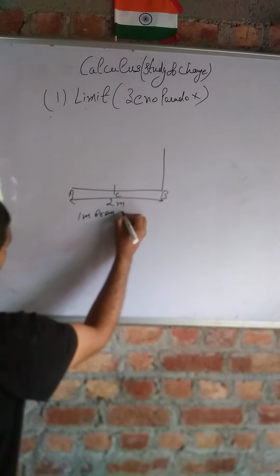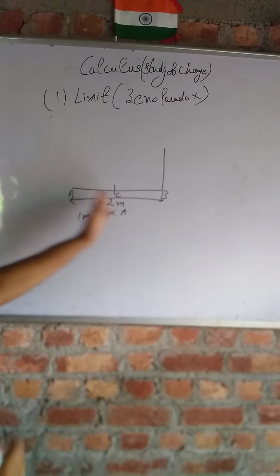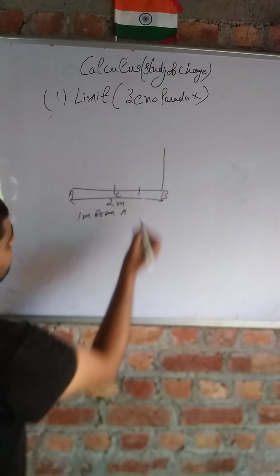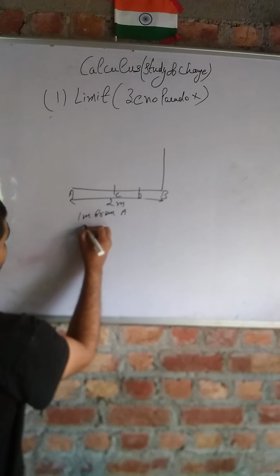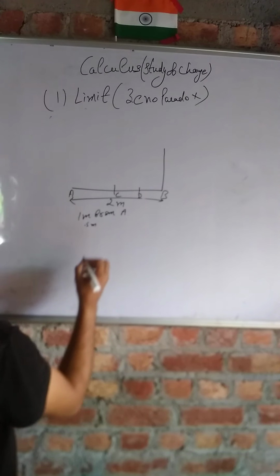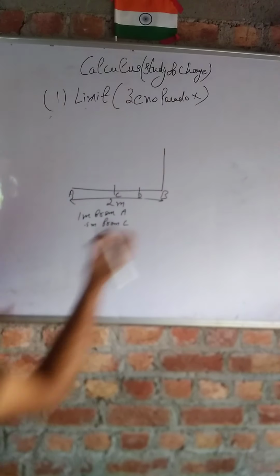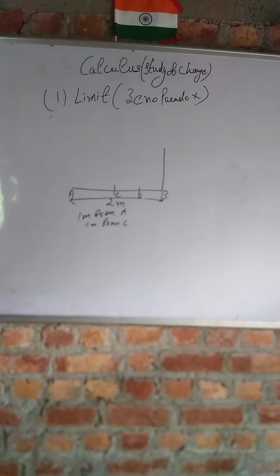This is at 1 meter from A as well as 1 meter from B. Now to cover the remaining distance, that is 1 meter, again you have to reach the halfway point, that is point D. Now this point D will be 0.5 meter from C, or you can say it is at a distance of 0.5 meter from B also.